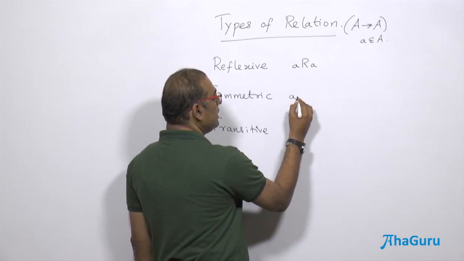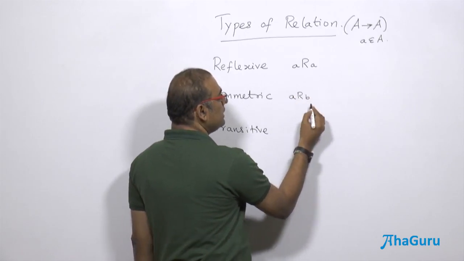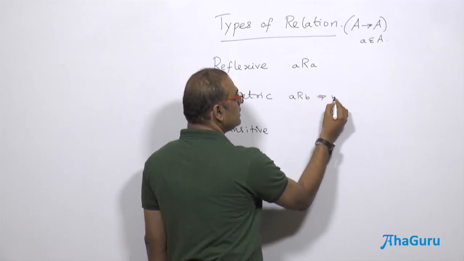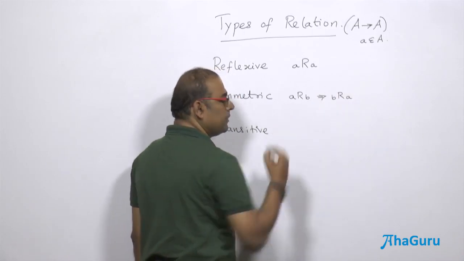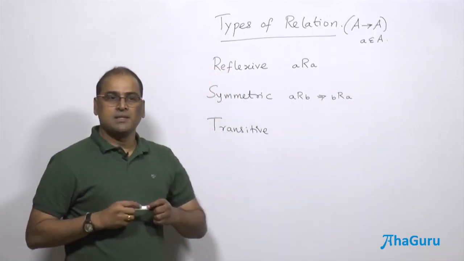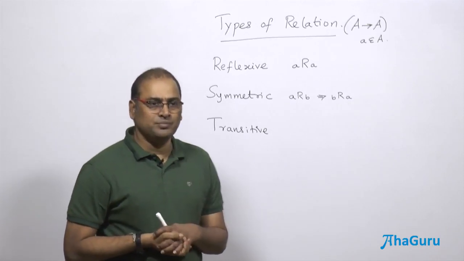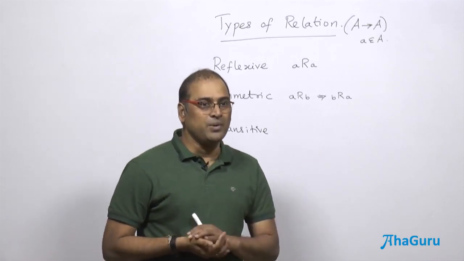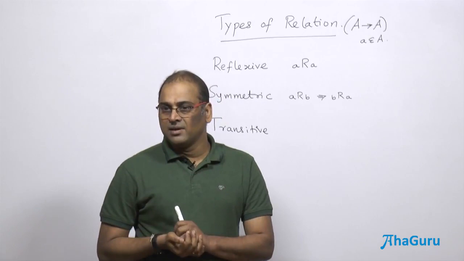Symmetric means (a, b) implies (b, a). For example, if I have (1, 2), I must have (2, 1). Then only it is symmetric.